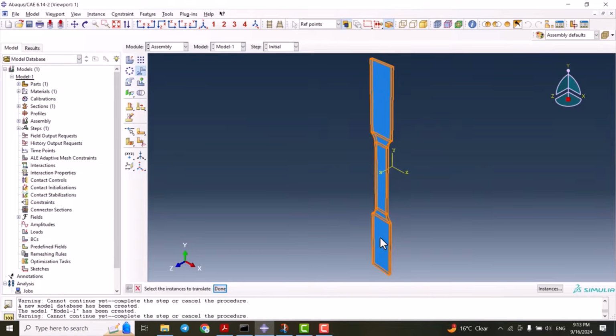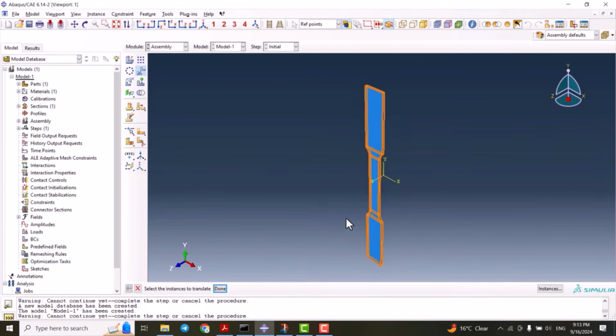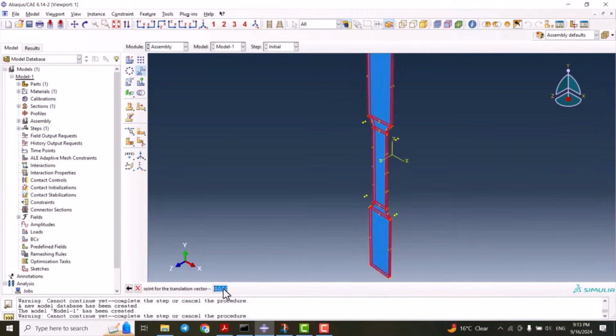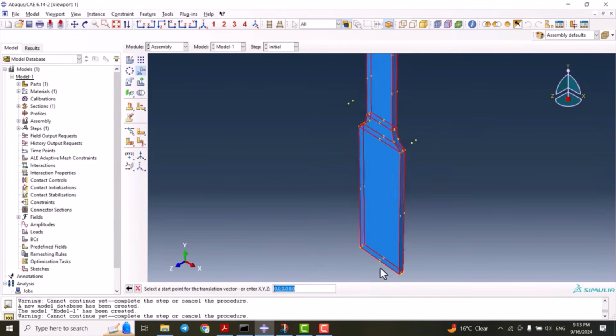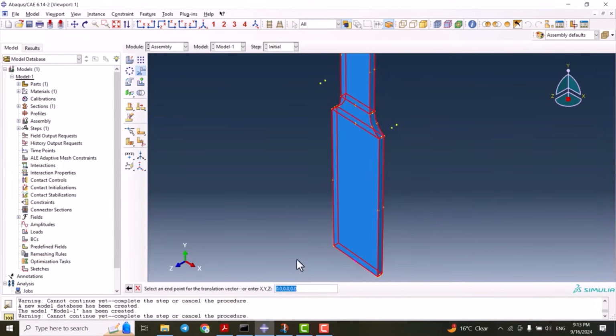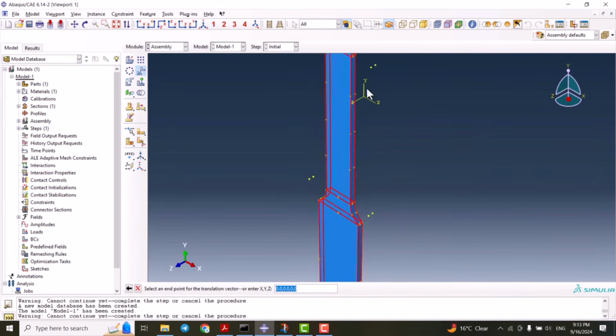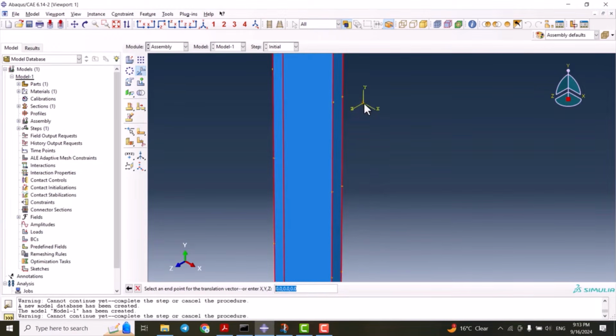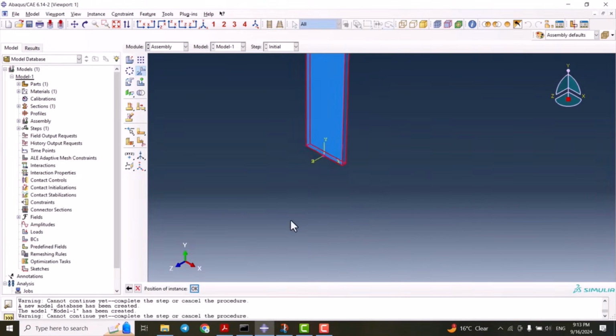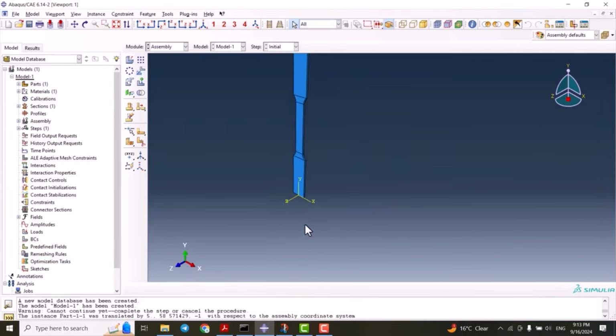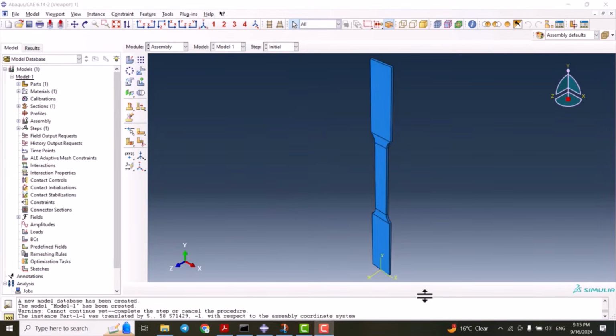So I'm selecting this instance, click done, and select this point and translate it to the center of the coordinate, and click OK. By doing this, I can create the coordinates of the reference point and everything else way easier.